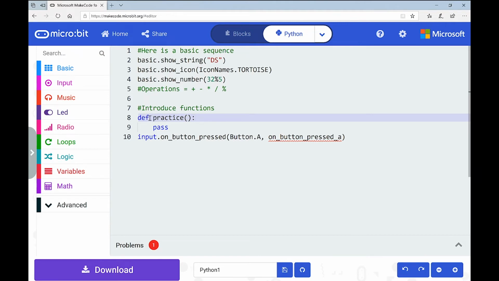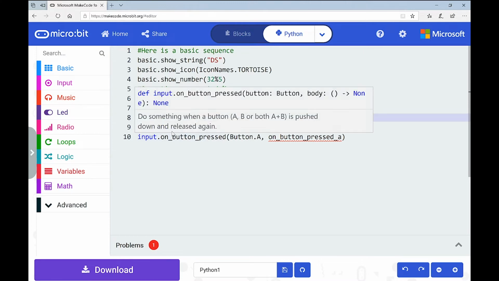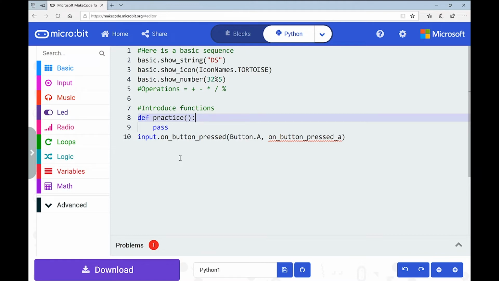Okay, so I know I'm repeating myself here, but I want to make this really clear. We've defined the name of our function. We have an open and a closed bracket, and then you might notice there is a colon, which is also important. So after we define our function, we always add that too. Underneath here, by the way, it says pass. And that's because when we first brought in that line of code, there wasn't anything contained in the function yet.